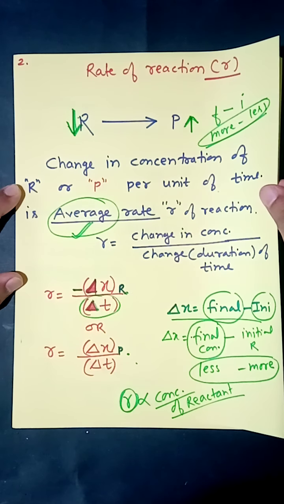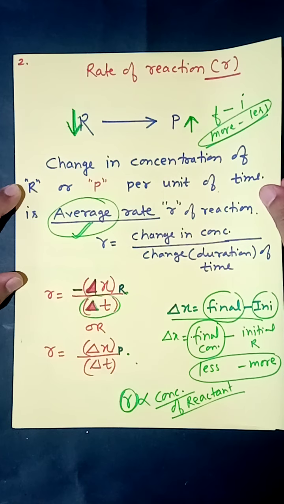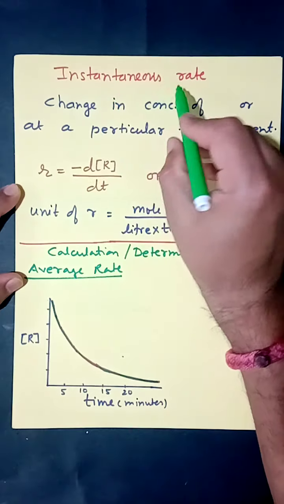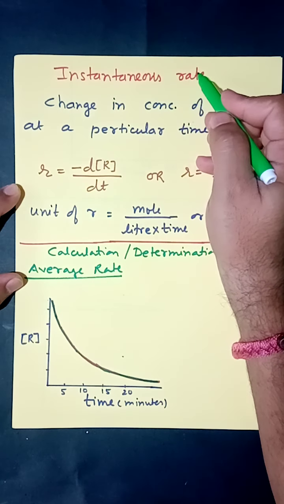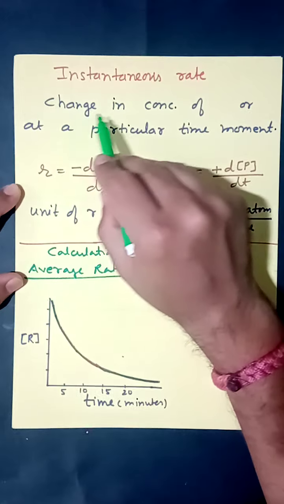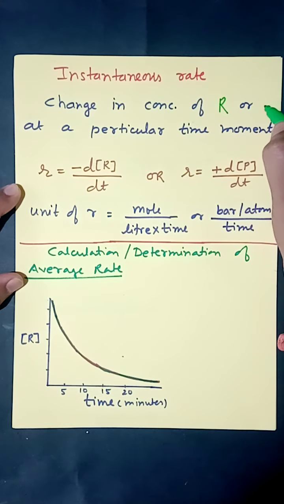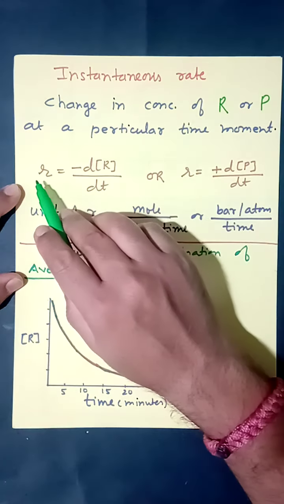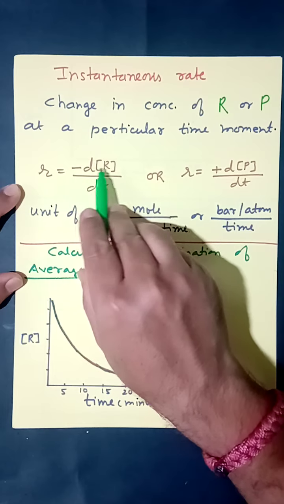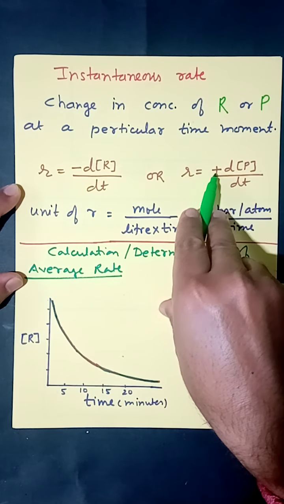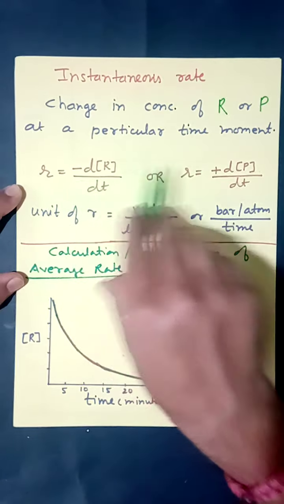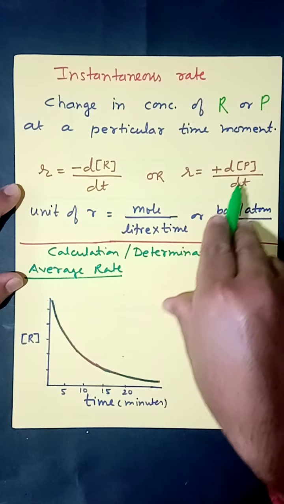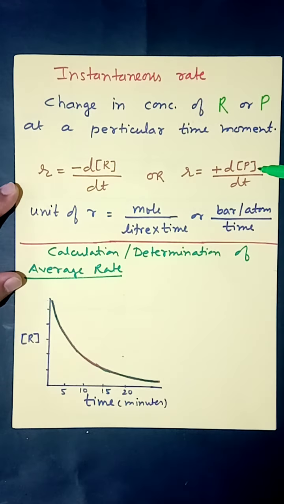Now we have one more type of rate of reaction. It is known as instantaneous rate of reaction. Instantaneous rate of reaction is calculated at a particular time moment. It is once again change in concentration of reactant or product at a particular time moment. Here the formula is given: R equal to, once again negative sign is for reactant and positive sign for product. No need to write plus here. This I only mentioned to show the difference. Otherwise it is R equal to minus d[R] upon dt and R equal to d[P] upon dt. R for reactant and P for product.